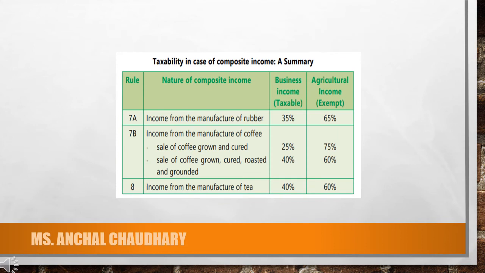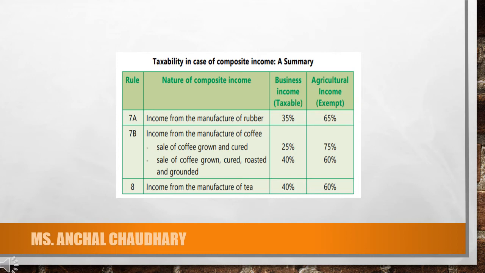Next is taxability in case of composite income. So whenever there is a composite income, you have to first of all find out the percentage of profit which will be included as your business income. So first is your income from the manufacture of rubber.